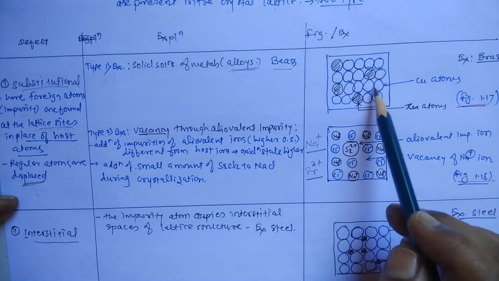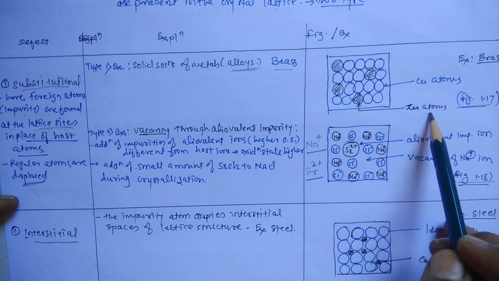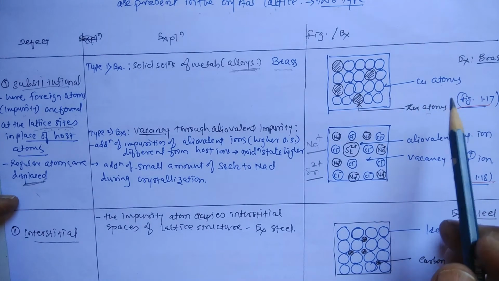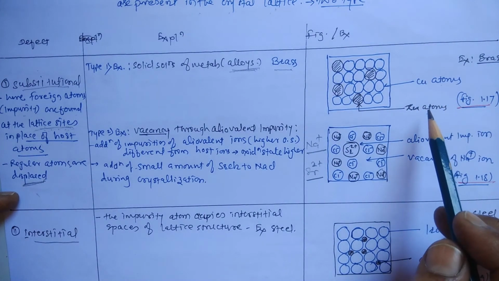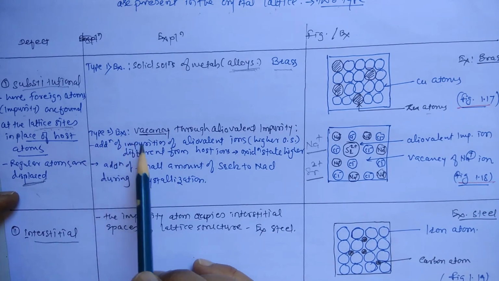The plain balls are copper atoms, and the shaded are the zinc atoms. That is the formation of brass by the substitutional impurity defect.